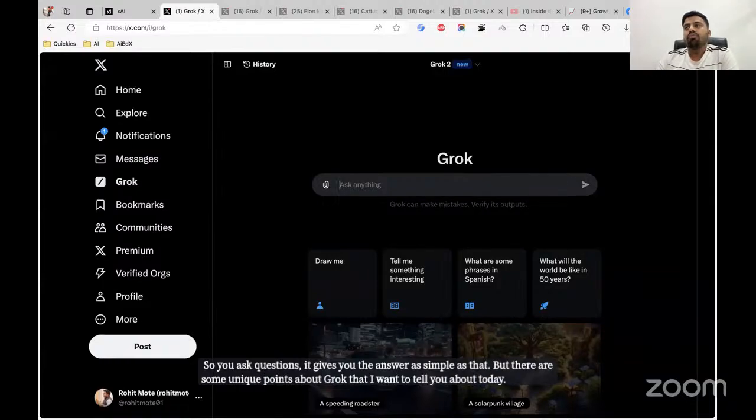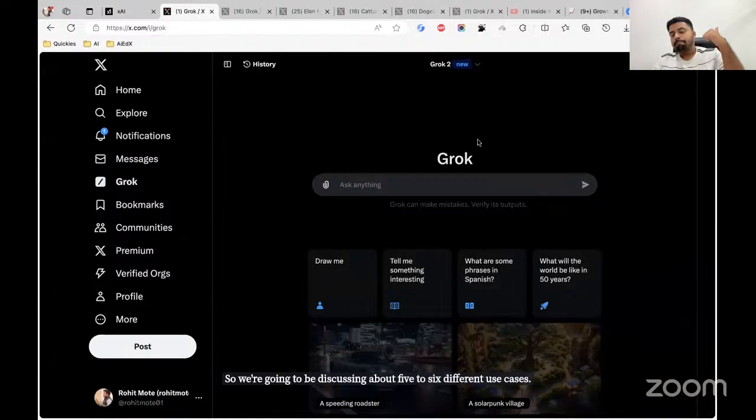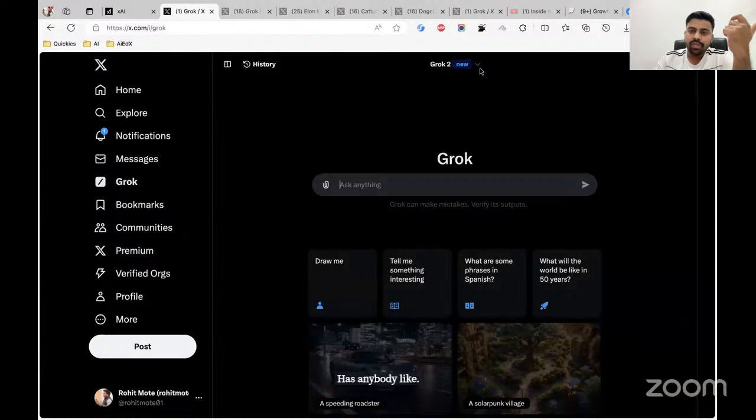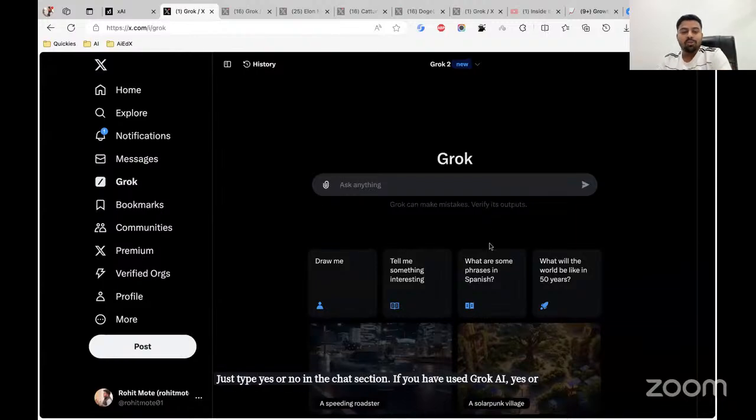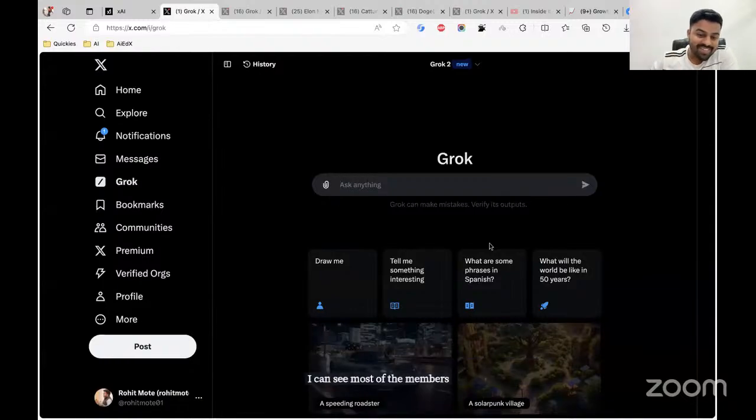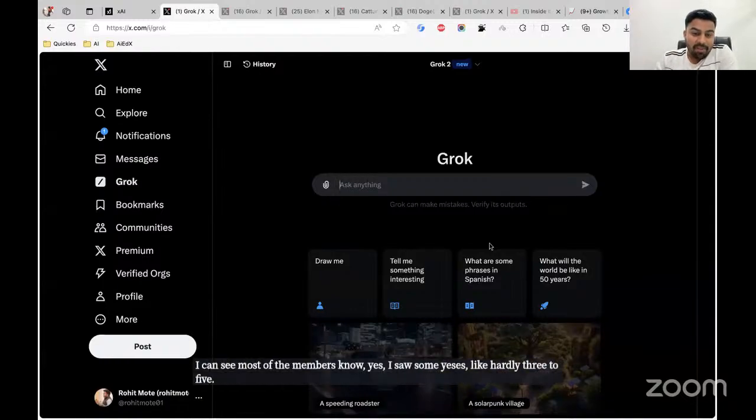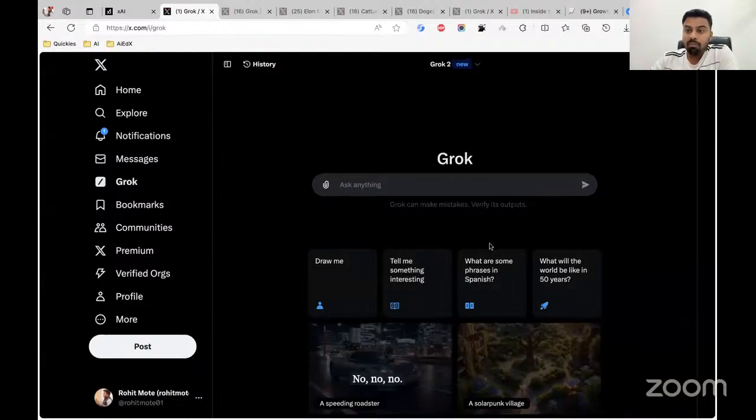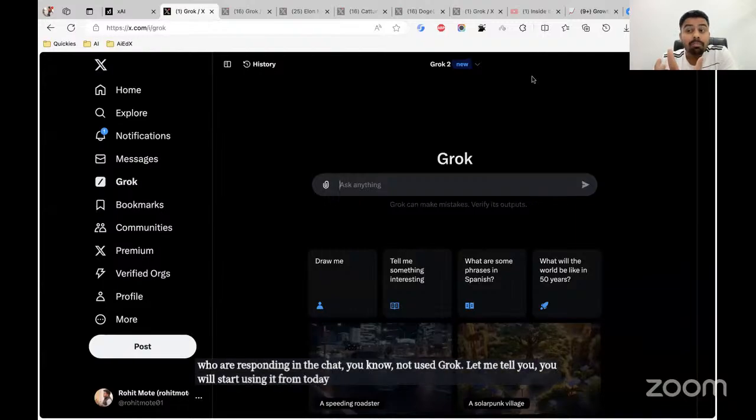So we're going to be discussing about 5 to 6 different use cases. Okay, but just a quick question: has anybody, like I know some of you have used it, have you used Grok AI before? Just type yes or no in the chat section. If you have used Grok AI, yes or no in the chat section, please, so that I know if you have used. I can see most of the members know. Yes, I saw some yeses, like hardly 3 to 5. No, no, no, no, no. Almost nobody. I would say 98% of the audience who are responding in the chat, not used Grok. Let me tell you, you will start using it from today onwards because of some unique features of Grok.